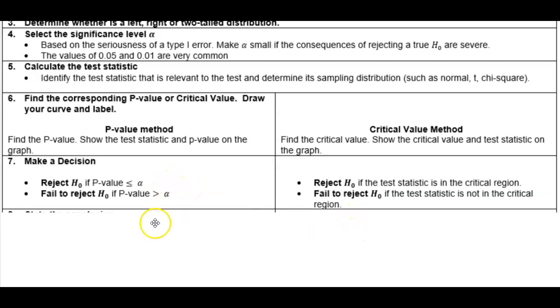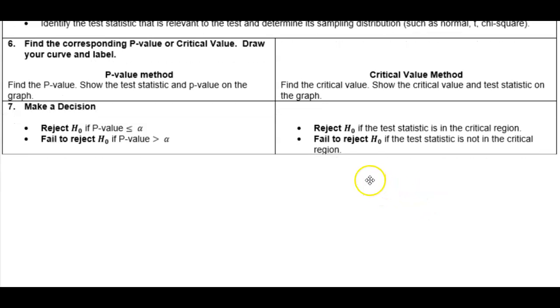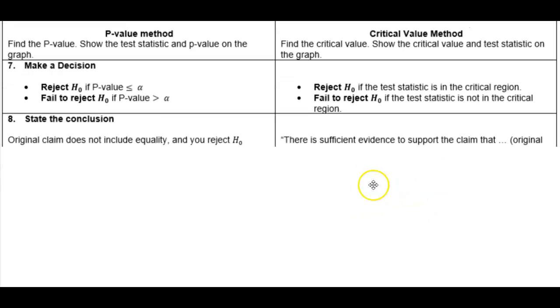For the p-value method, you reject the null hypothesis if the p-value is less than or equal to alpha. You fail to reject the null hypothesis if the p-value is greater than alpha. Now, to make a decision for the critical value, you reject the null hypothesis if the test statistic is in the critical region. And you fail to reject the null hypothesis if the test statistic is not in the critical region. And number eight, you state the conclusion.